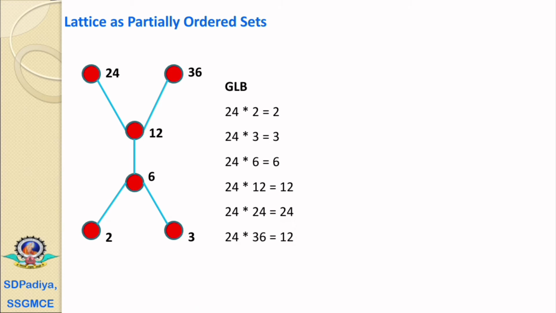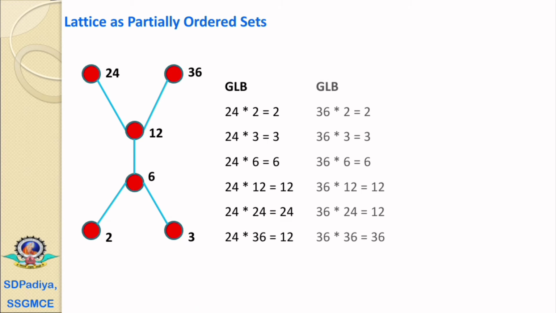therefore 24 meet 36 equals 12. And similarly for 36: 36 meet 2 equals 2, 36 meet 3 equals 3, 36 meet 6 equals 6, 36 meet 12 equals 12, 36 meet 24 equals 12, and the last, 36 meet 36 equals 36.